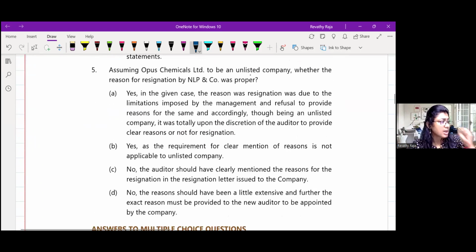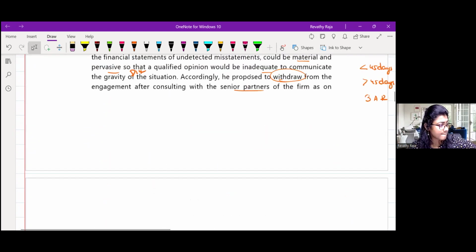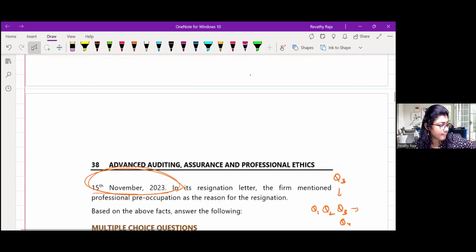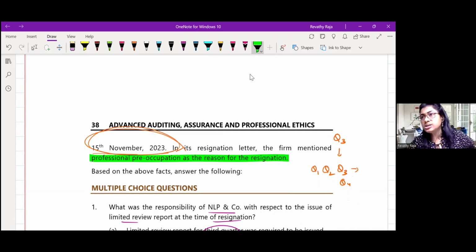Assuming Opal's Chemical Limited to be an unlisted company, was the reason for resignation proper? Did you see the reason in the question? Can you read? He mentioned professional preoccupation as the reason for resignation. Those who have class notes, below 705, we have specifically written one point.